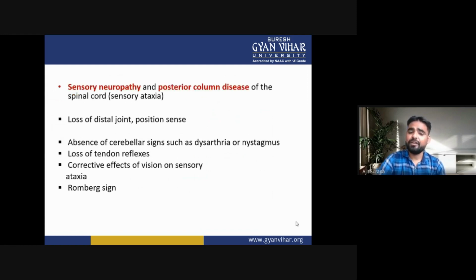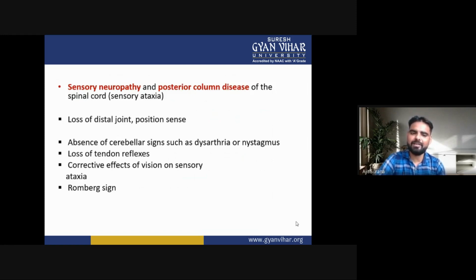Now the first one is sensory ataxia. What is sensory ataxia? Sensory neuropathy and posterior column disease of the spinal cord are called sensory ataxia.